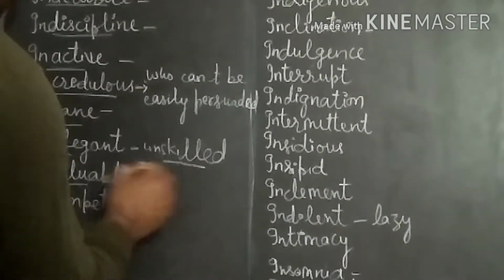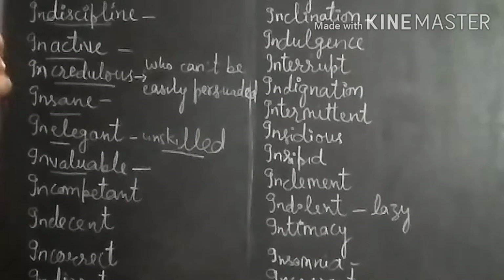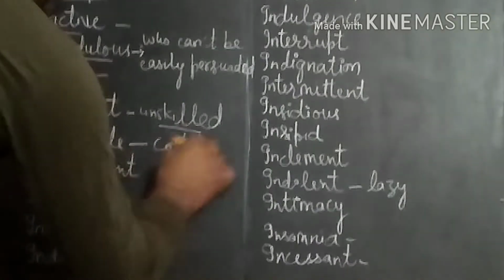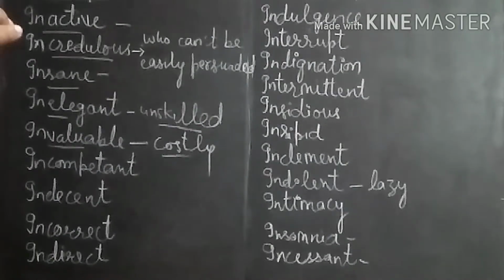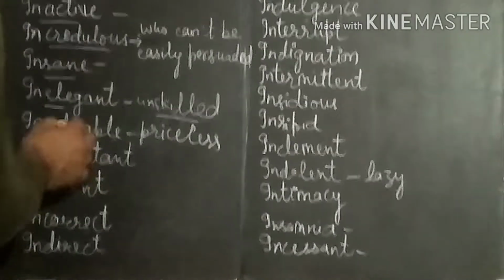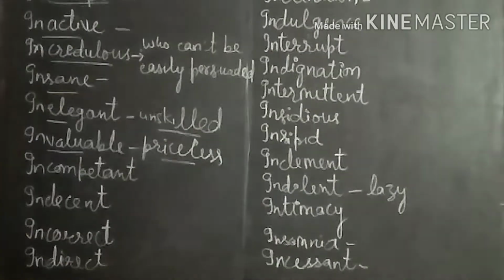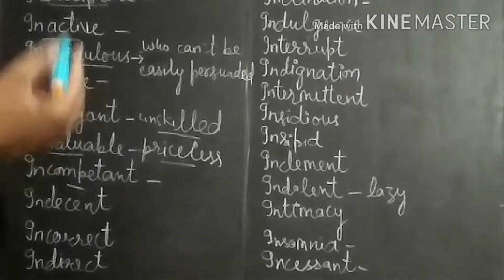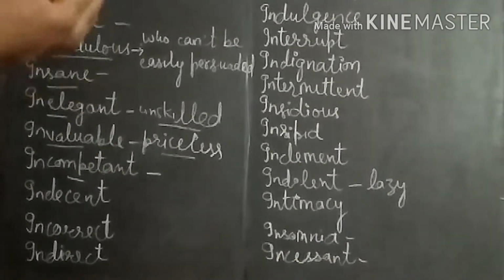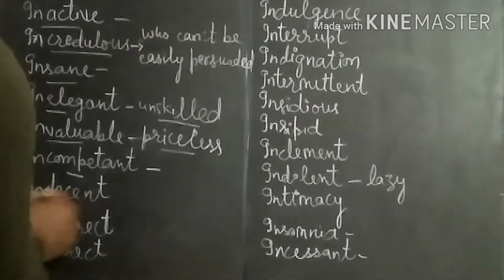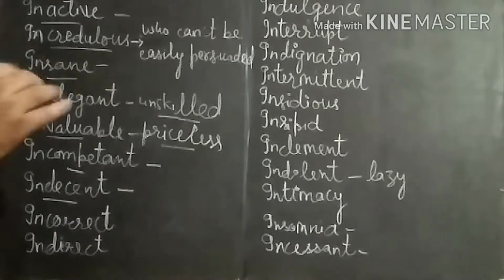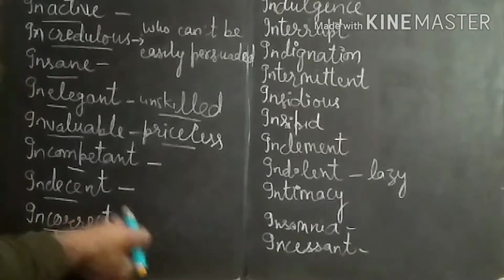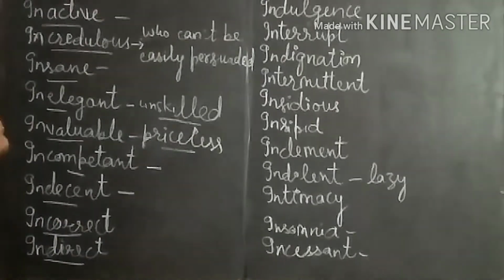Invaluable. Invaluable means the thing which is very costly. We can say if a thing is costly or having no value, invaluable means priceless, the thing having no price. Incompetent means the person who cannot take part in any competition, who is not adroit, who is not skilled. Indecent, the thing that is not decent, that is not in proper order, that is called indecent. Incorrect, that is not correct. And indirect, that is not direct.